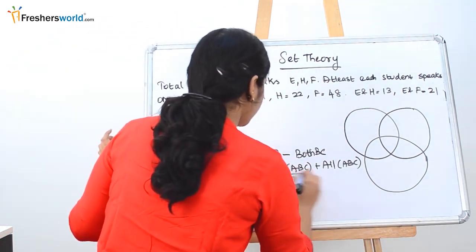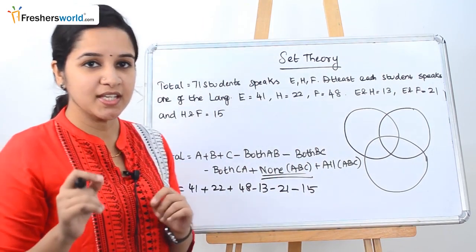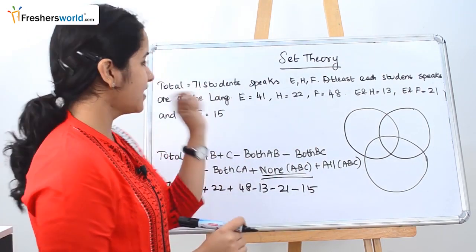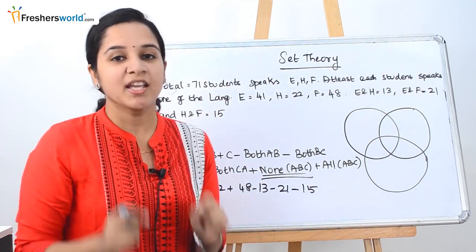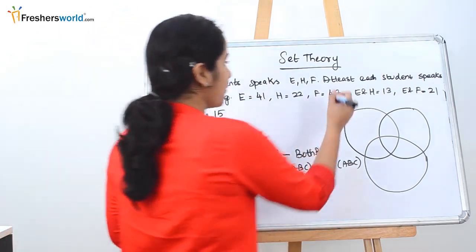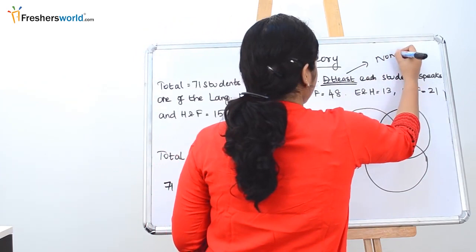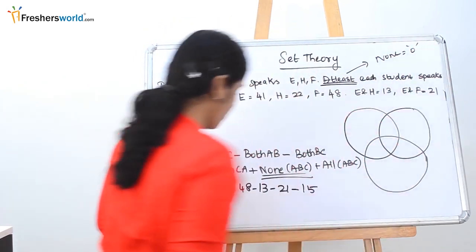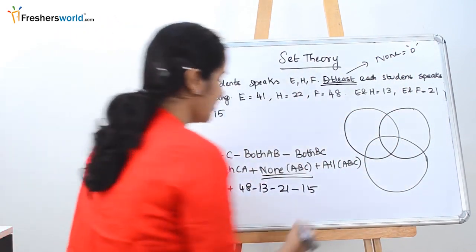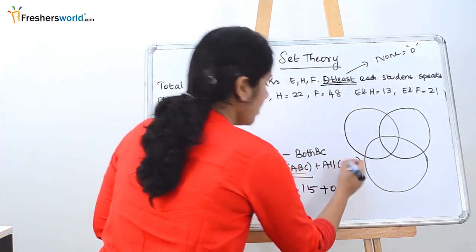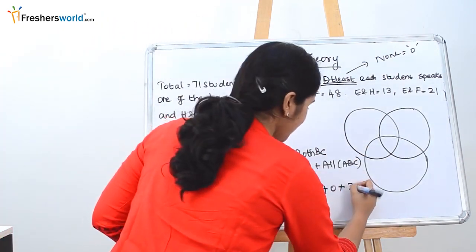So the catch here is none of ABC. If you see in the question, at least each student speaks one of the languages. In the previous video we told that if the word at least is there in the question, then immediately we should know none is nothing but 0. So none of ABC is 0 here, plus all of ABC is the one that we are going to find, so keep it as x.